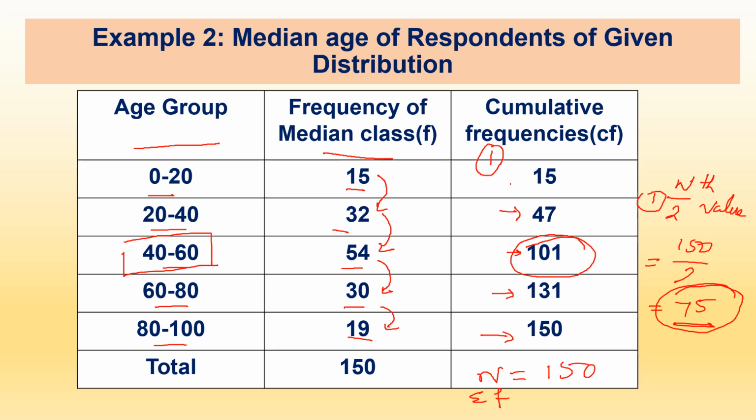So here we can note that L equal to 40, CF comes 47 and F comes 54.